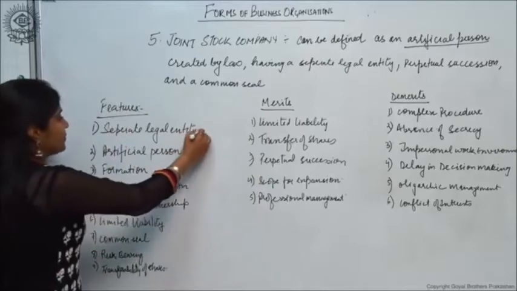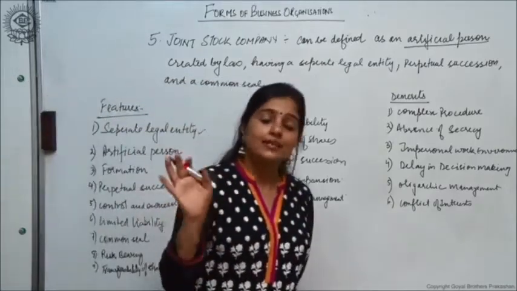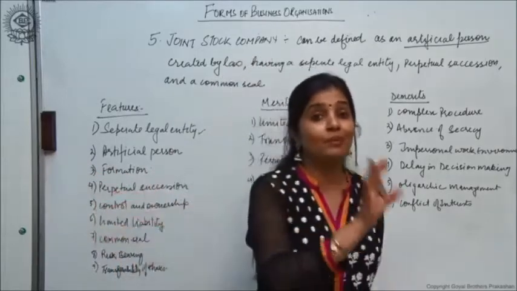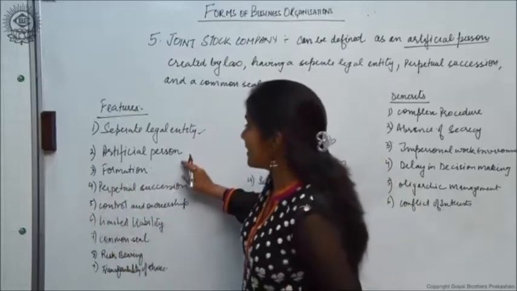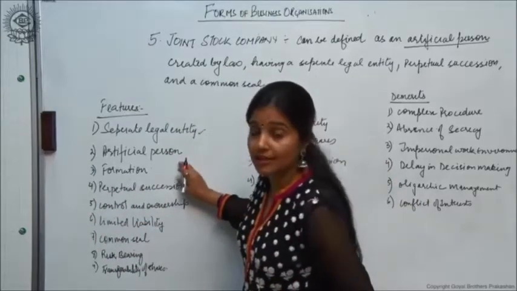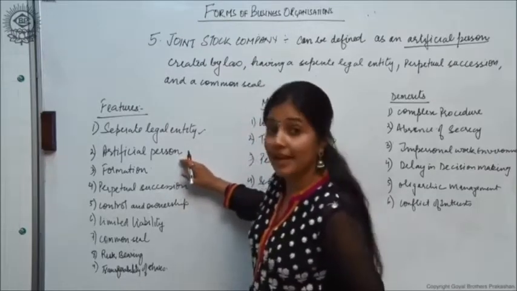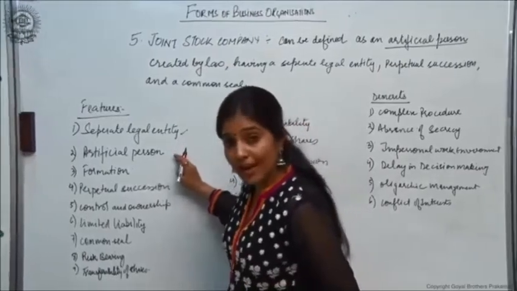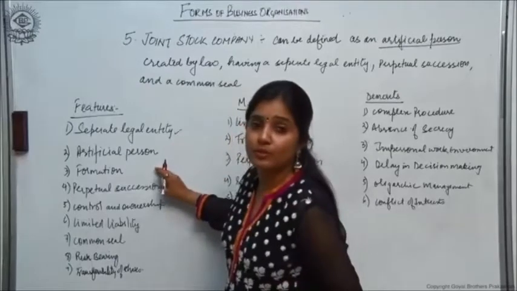Separate legal entity means the company has an entity separate from that of its owners. It is considered a separate person from the owners, right? It is an artificial person. It is not like a natural person which can be seen, touched and felt. It is an artificial person created by law which is capable of entering into contracts, signing deals, suing people and being sued by people.